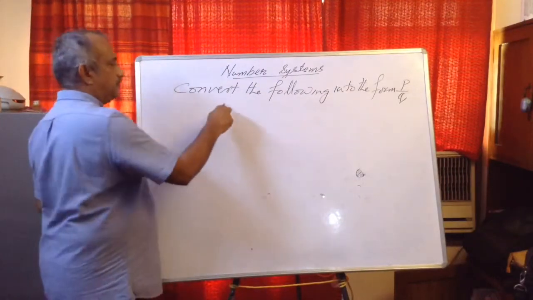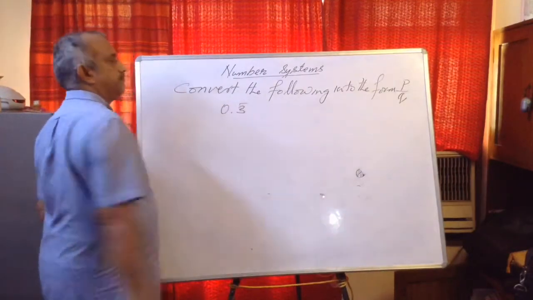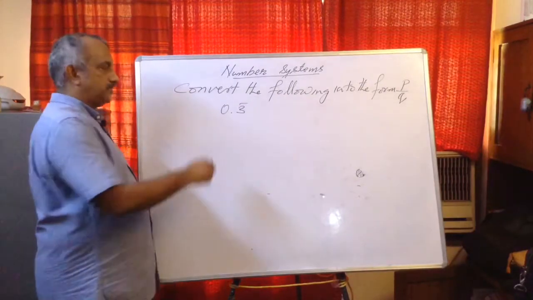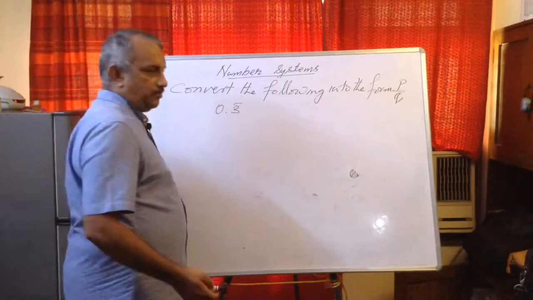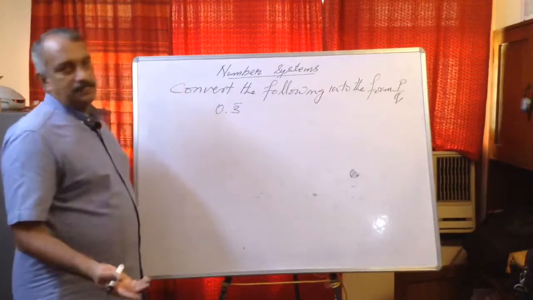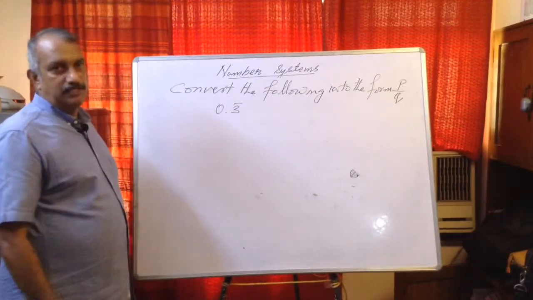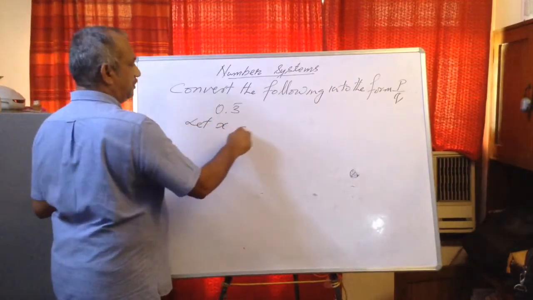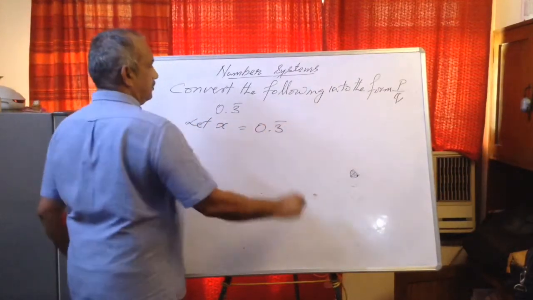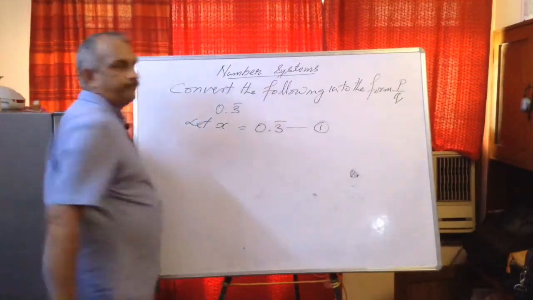Let us take one, say 0.3 bar. So first step, we'll assume it as any variable, or even you can write let P upon Q is equal to 0.3 bar, or let X is equal to 0.3 bar. Keep it as equation number 1.